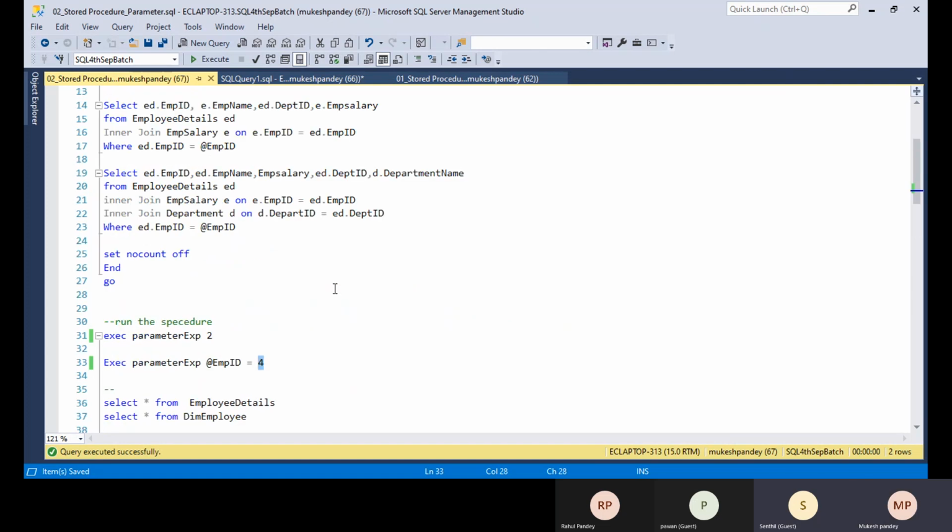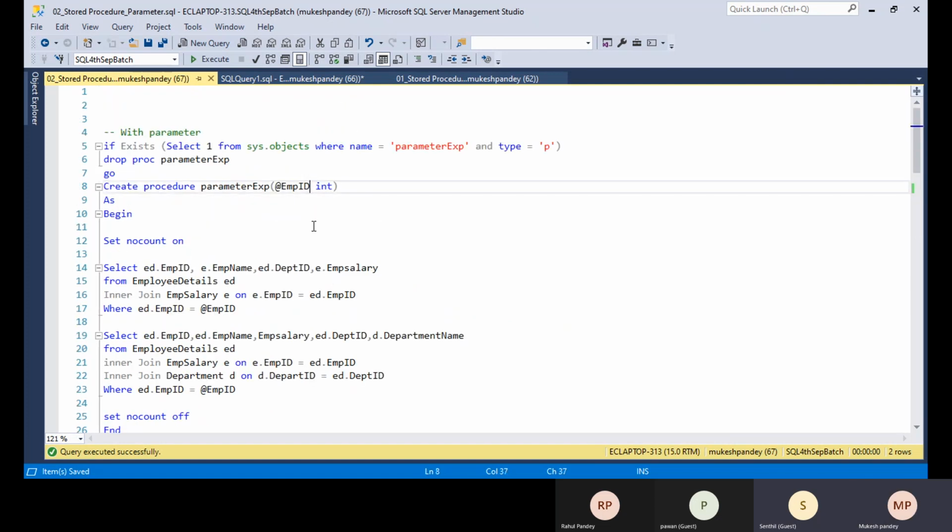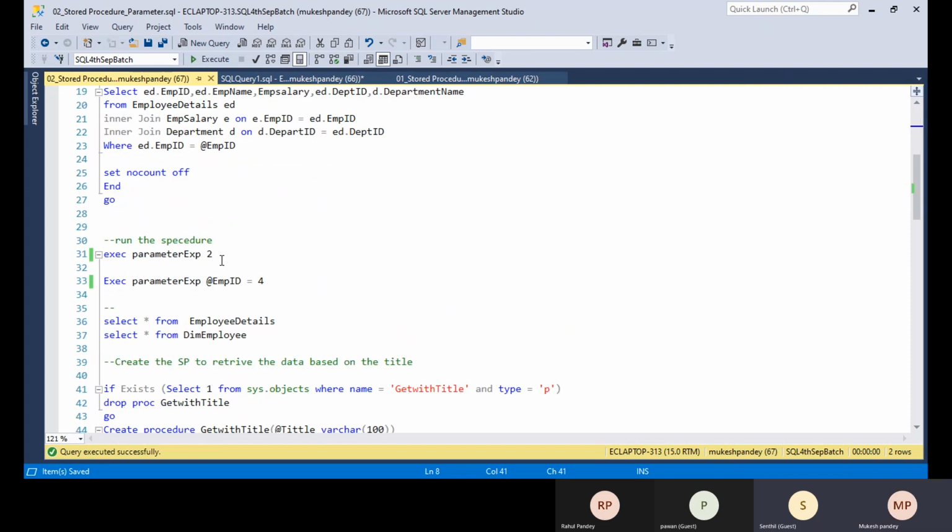Yes, you can put two comma-separated parameters here, start date and end date. When executing the stored procedure, I give start date, comma, end date? Yes, start date, comma, end date. Okay, thanks.